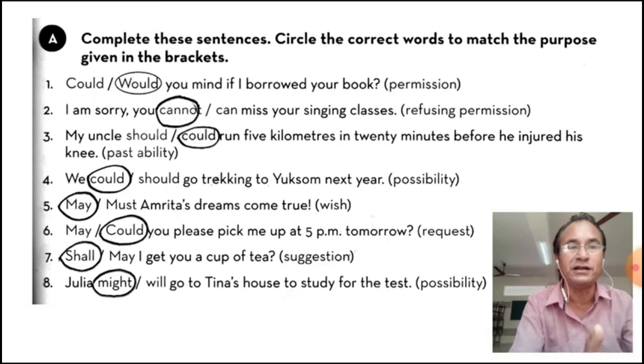So in suggestion we use shall and in advice should. So we cannot use may, we use shall. Julia might go to Tina's house to study, for there is possibility, and will means certainty, but we will have to use possibility. That's why we have used might.